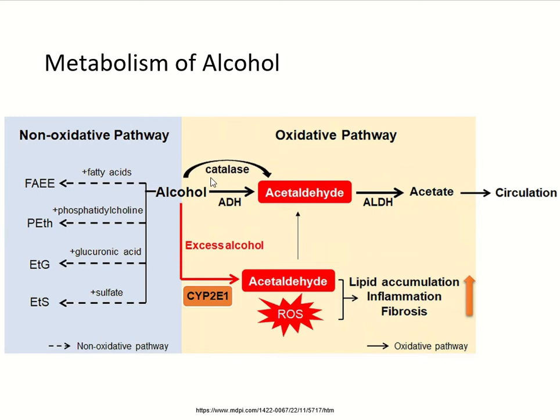So this is the major process that is taking place in chronic alcohol use, and a small amount of alcohol goes in the non-oxidative pathway, gets attached with the fatty acid, phosphatidylcholine, glucuronic acid and sulfate to form FAEE, fatty acid ethyl esters, PEth, and with glucuronic acid it forms ethyl glucuronide, and with sulfate it forms ethyl sulfate.